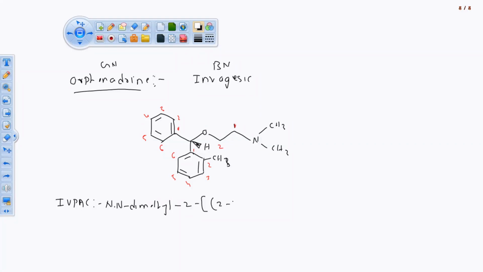In bracket we are having 2-methyl. On the second we are having a different connection, 2-methylphenyl. Last structure, kindly cooperate with me, 2-methylphenyl and phenylmethoxy.